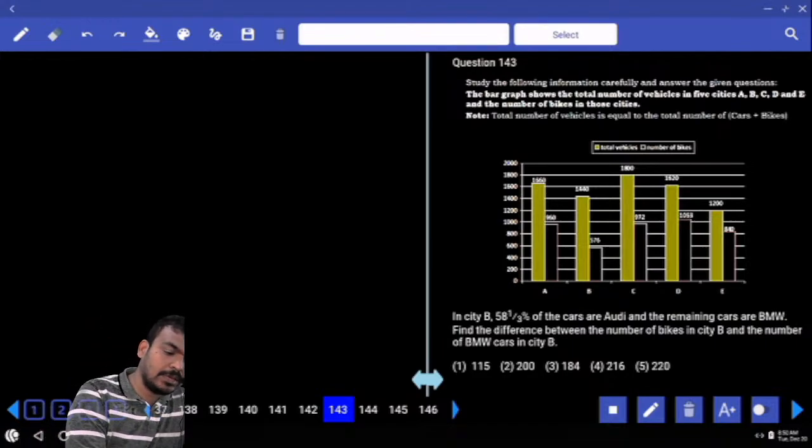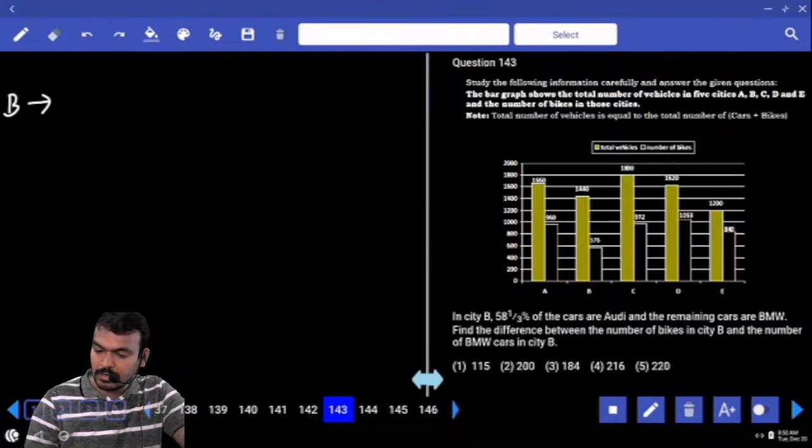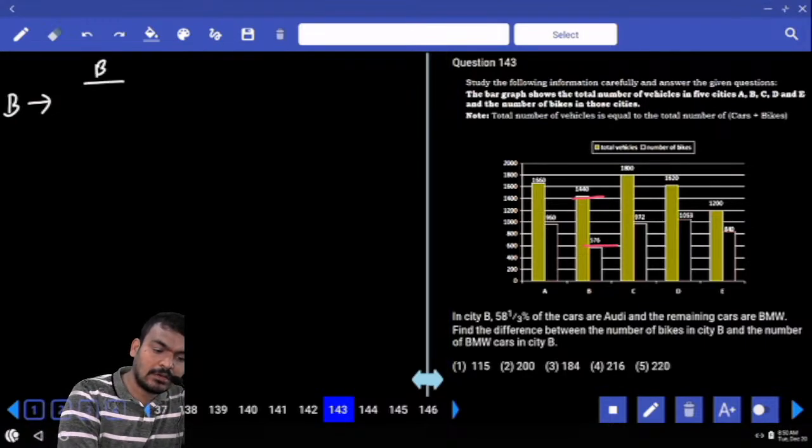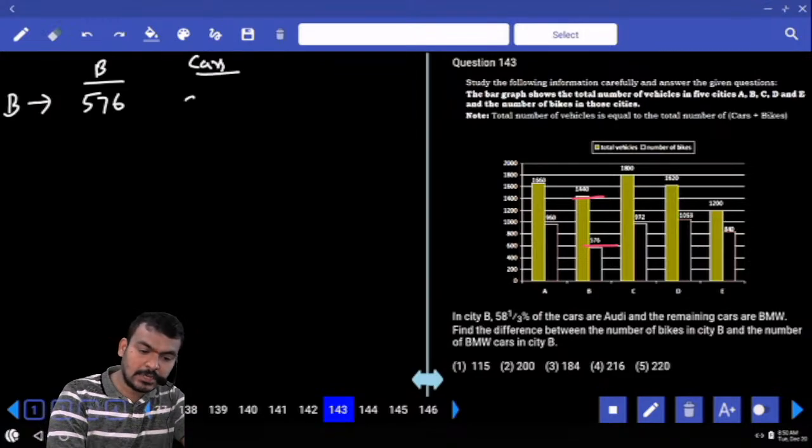First, city B, total how many vehicles? 1440. Out of 1440, 576 are bikes. 576 bikes means cars are 864.